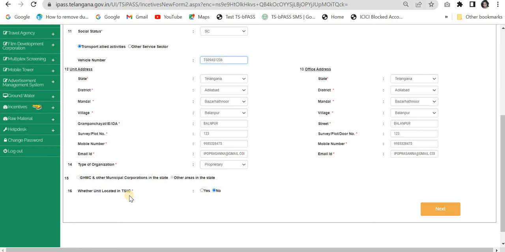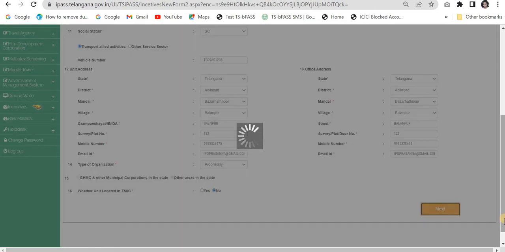Why is it in TSIPASS? It's nothing but if the unit area is usually located in an industrial estate or industrial development area, then you have to check this box. But our incentive is for the vehicle. This is not even applicable, but still it is showing. Please make sure that you select no and then proceed to the next part of the application.